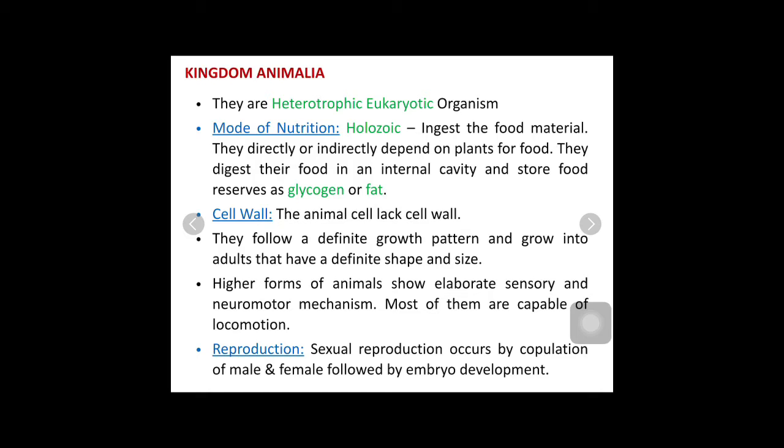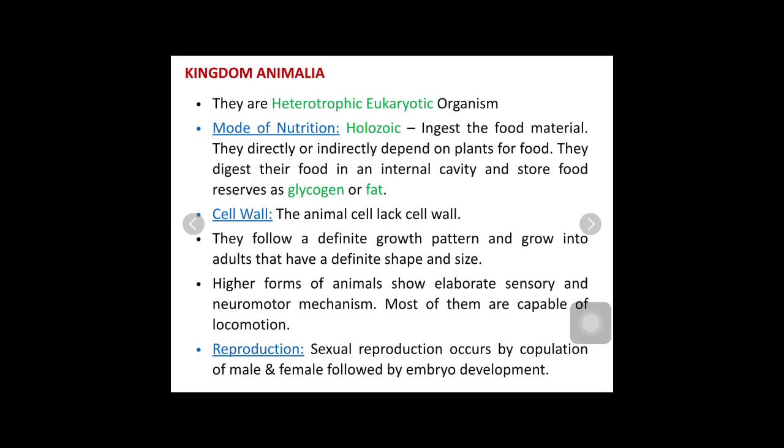There are different kinds of organ systems that develop in kingdom Animalia. The higher and advanced forms of animals show an elaborate sensory system. They also have neuromotor mechanisms or neuromotor systems, and many of them exhibit locomotion, meaning they can move. So different kinds of systems exist.